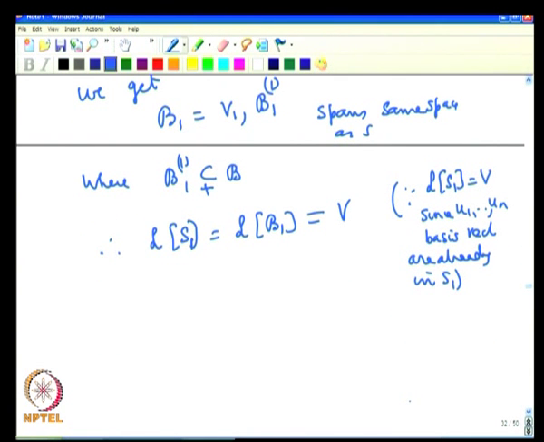So, we have got a subset of B1 together with V1 which forms a basis.